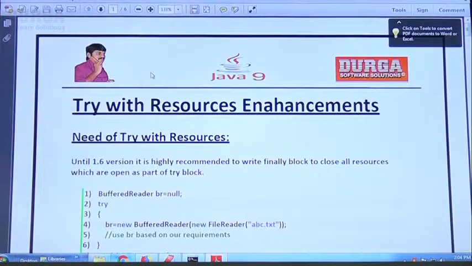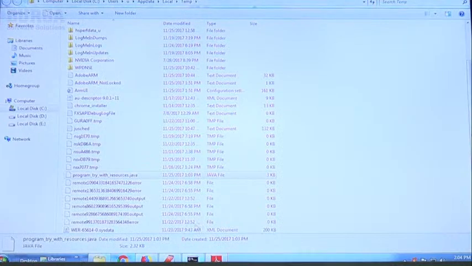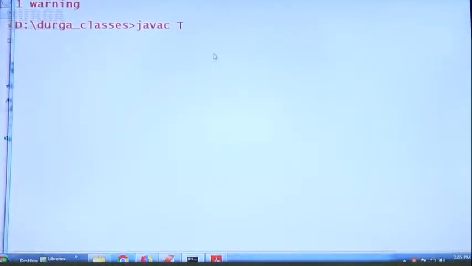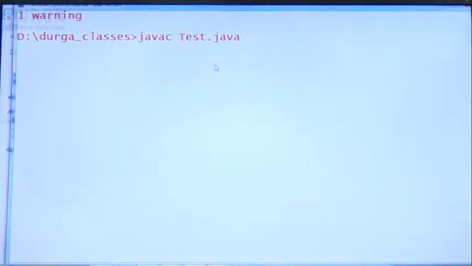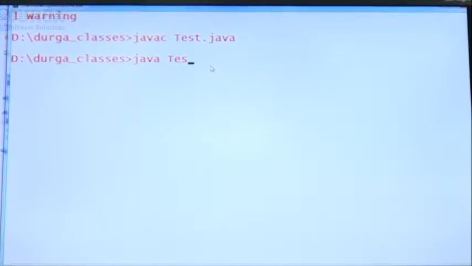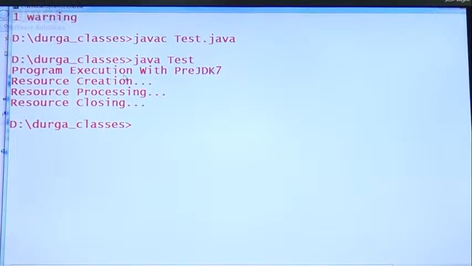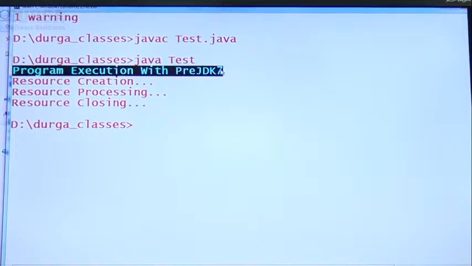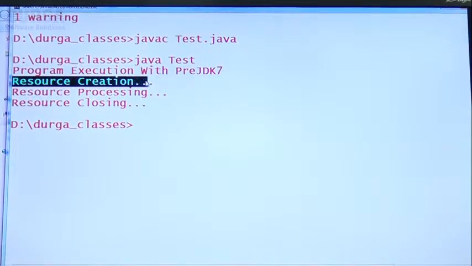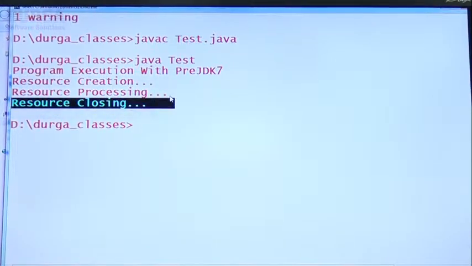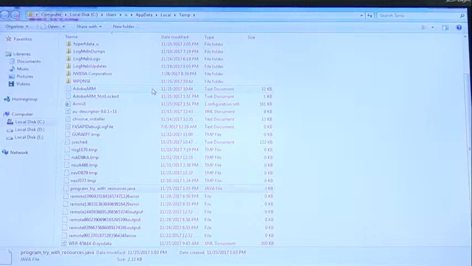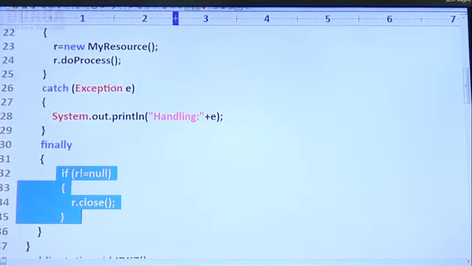Now observe the answer. javac Test.java, java Test. Program execution with pre-JDK7: resource creation, resource processing, resource closing. Who is responsible to create the resource? Programmer. Who is responsible to close the resource? Programmer, inside the finally block. Until 1.6 version, this problem is there.